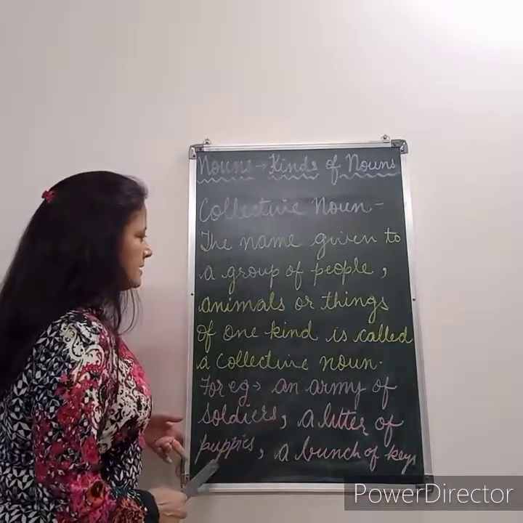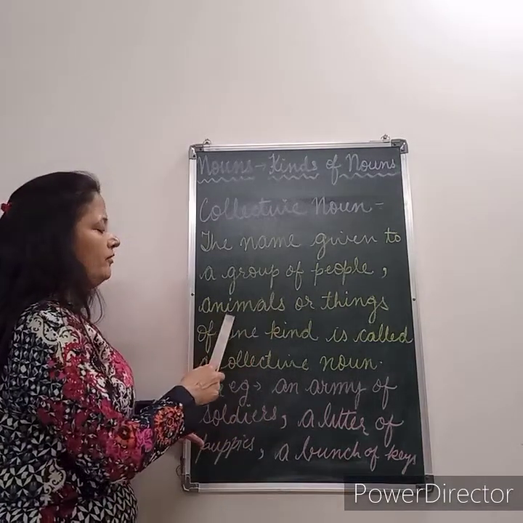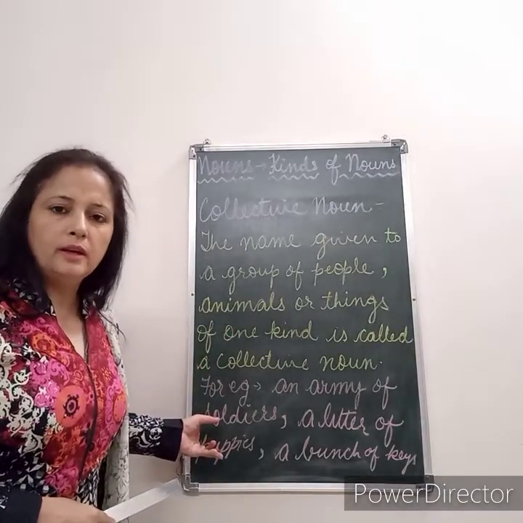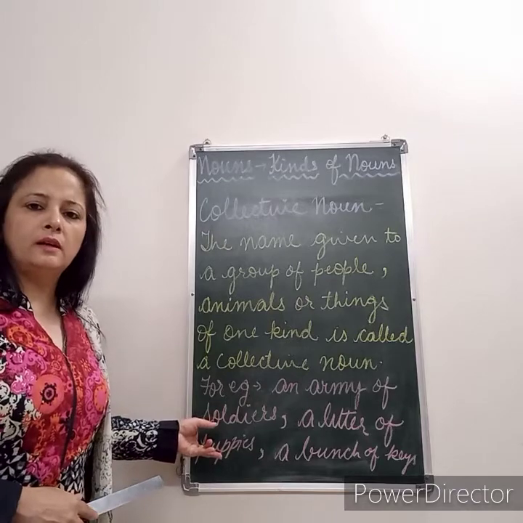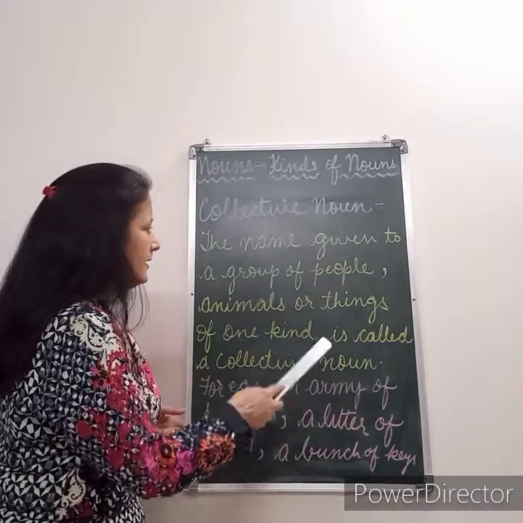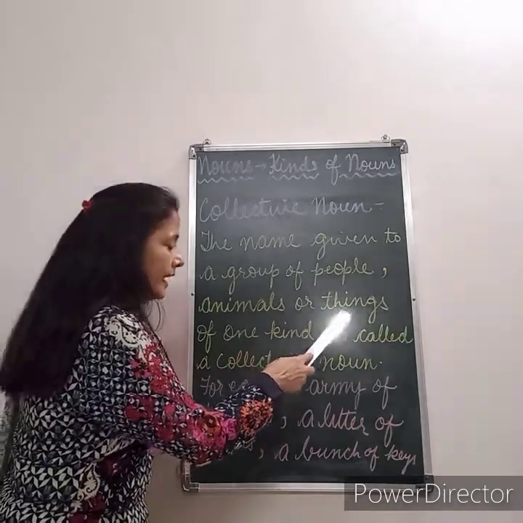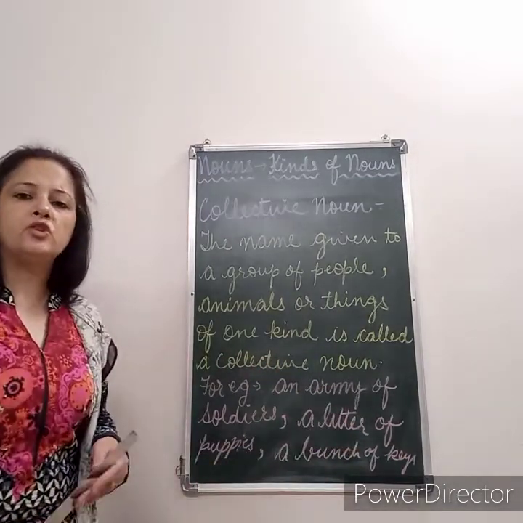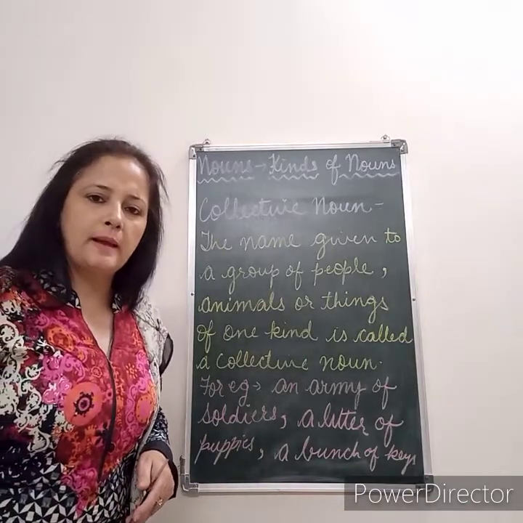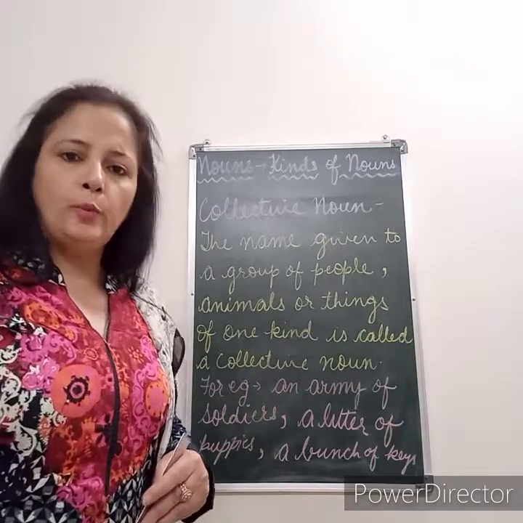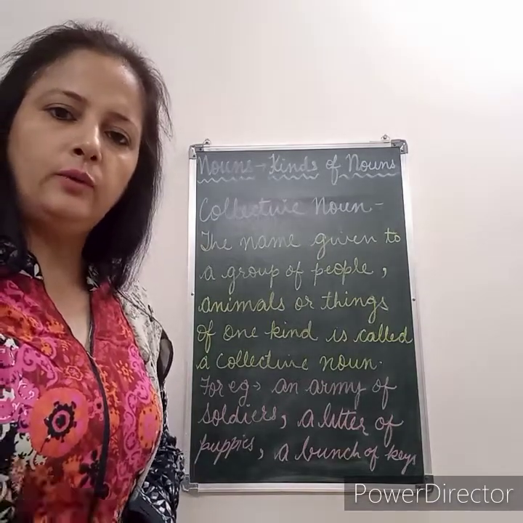A litter of puppies is an example of group of animals like the herd of cattle. Okay, so the litter of puppies, the herd of cattle are the collective noun. Now the next one, the group of things is termed as, like for example, a bunch of keys or a bunch of bananas. Now these are the examples of the collection of things. I hope you have understood the collective noun.